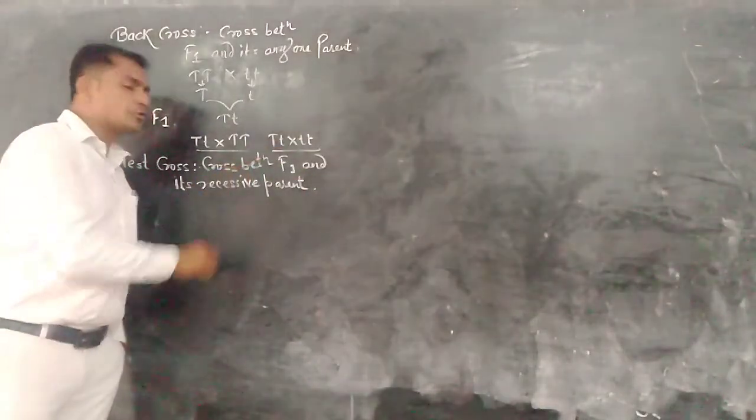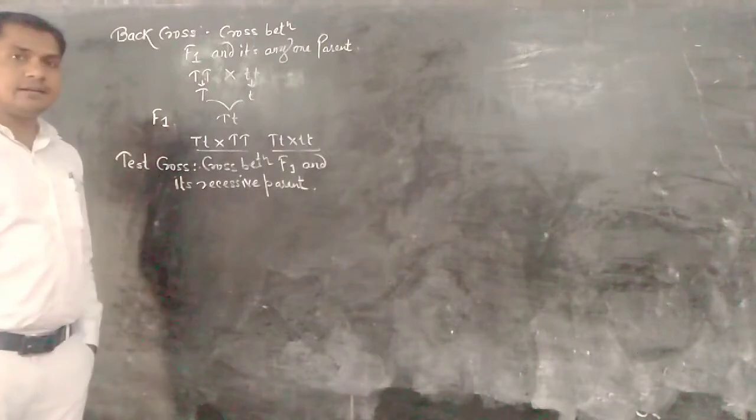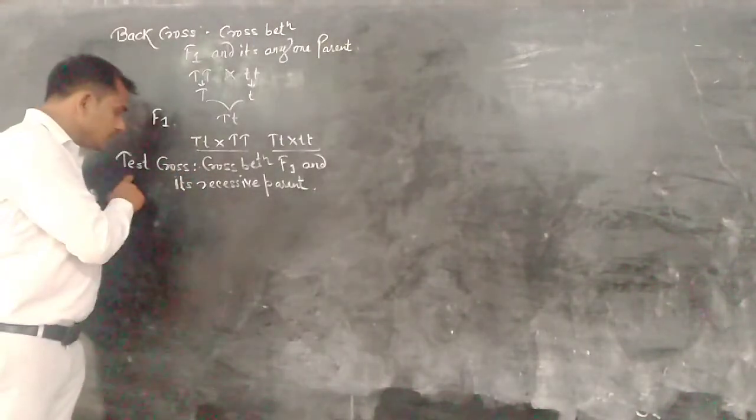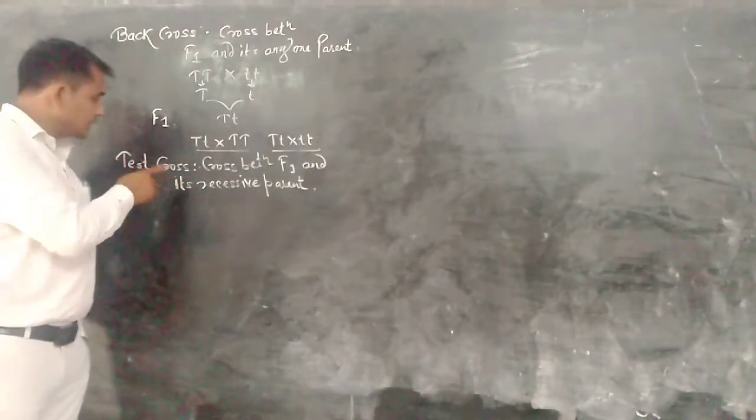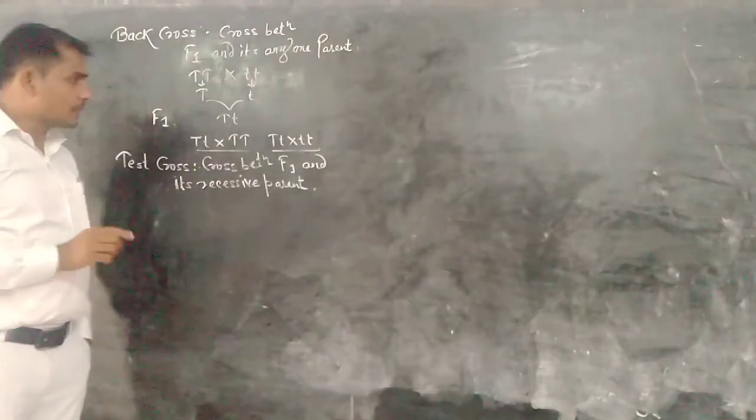Cross between the F1 progeny and its recessive parent is called a test cross. A test cross is a backcross.